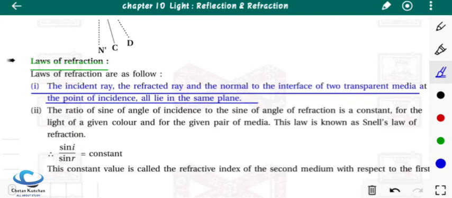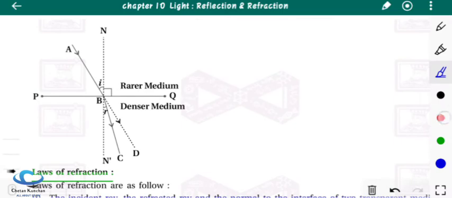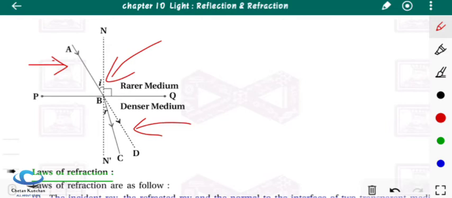So a similar law you can see here. As you can see in this diagram, the incident ray, where is our incident ray? This one is our incident ray. So the incident ray, the refracted ray and this normal, so this one is normal, separating two mediums at the point of incidence, all lie in the same plane.